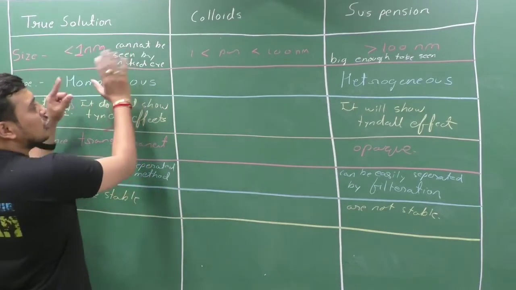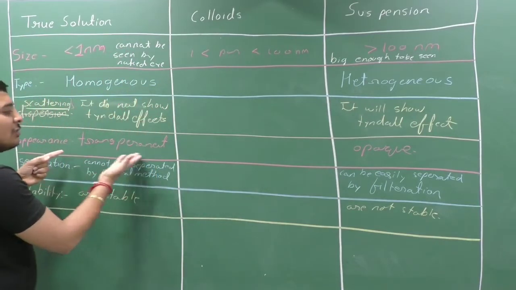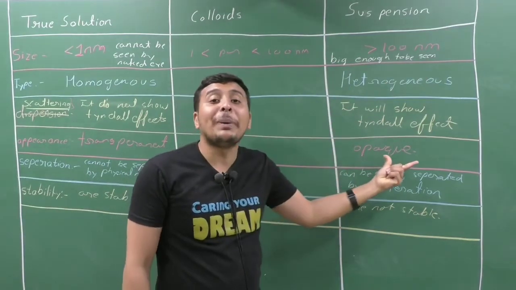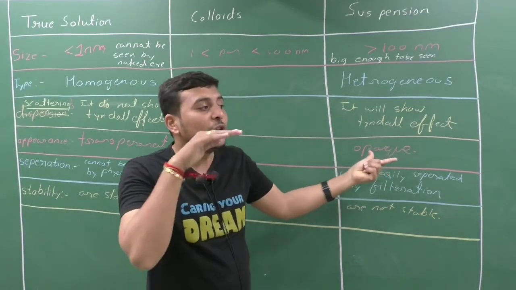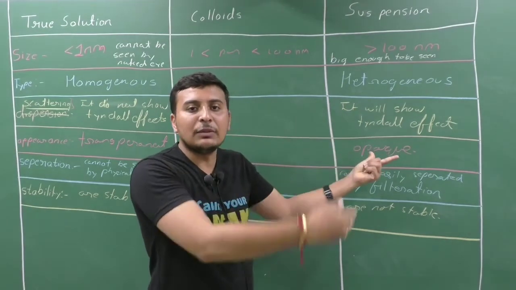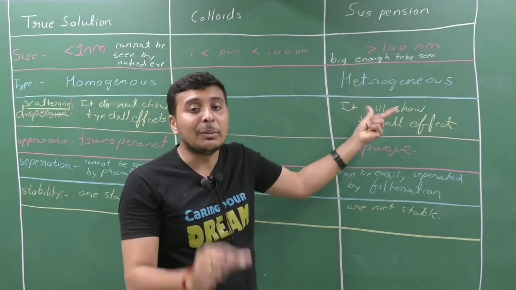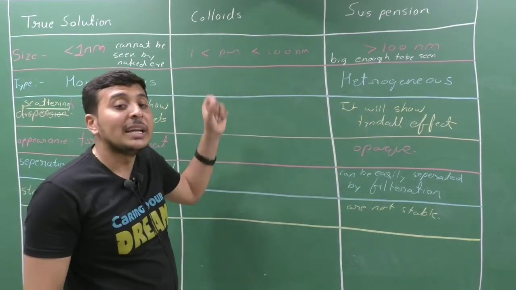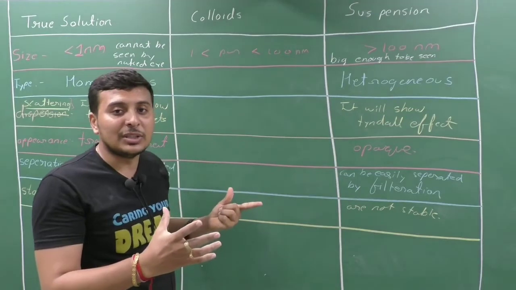The particles are too small to be seen, so the solution will be transparent. In a suspension the particles are big enough to be easily seen, so it will be opaque. We cannot see through the sand and water mixture. Why? Because it is a suspension. The particles are big enough, so it will not be transparent. When we add salt into water, it will form a transparent solution.